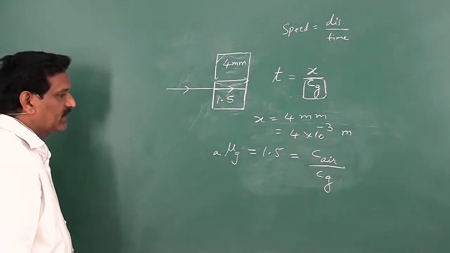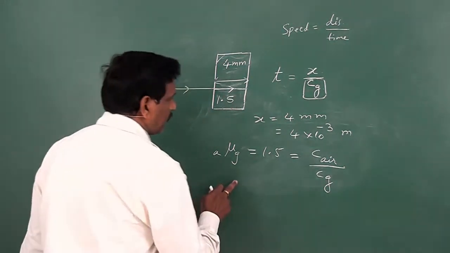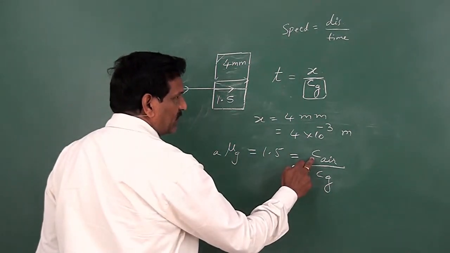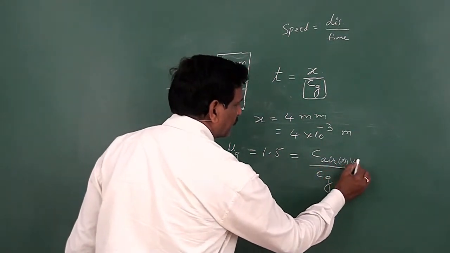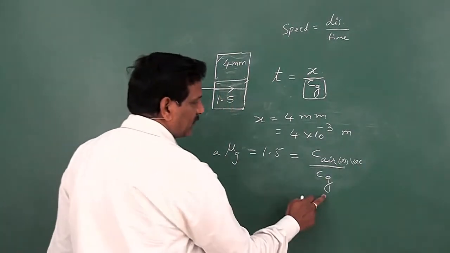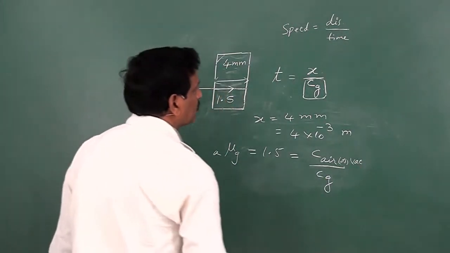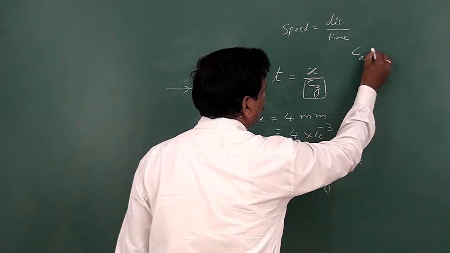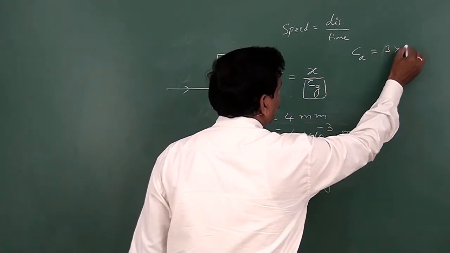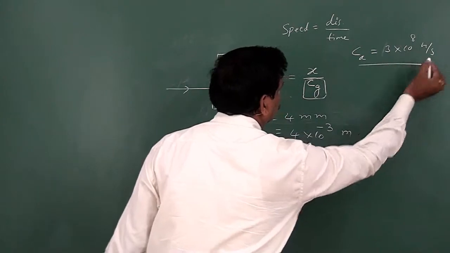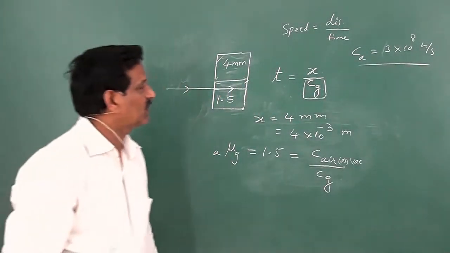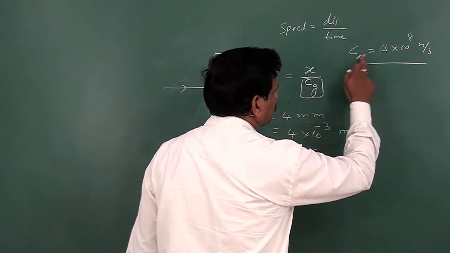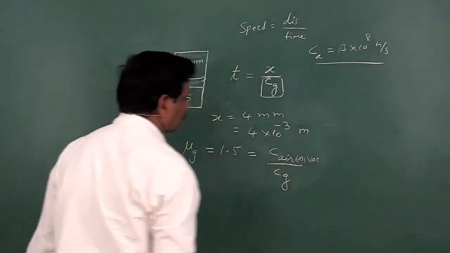From the definition, the refractive index of a denser medium with respect to air or vacuum is the speed of light in air or vacuum divided by the speed of light in the glass medium. And the speed of light in air or vacuum is almost the same, equal to 3 into 10 power 8 meter per second. This is the given data.